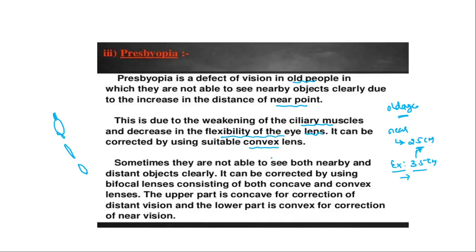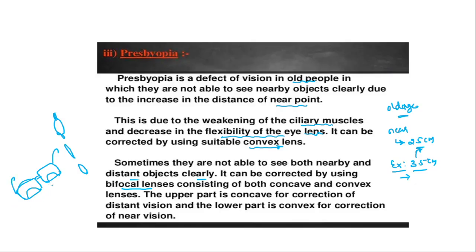We can overcome this problem. Sometimes they are not able to see both nearby and distant objects. This will also happen. So it can be corrected by using bifocal lenses. What is meant by bifocal lenses? You might have seen that somebody's spectacles have both a convex lens and a concave lens.